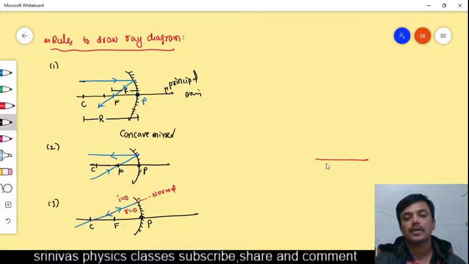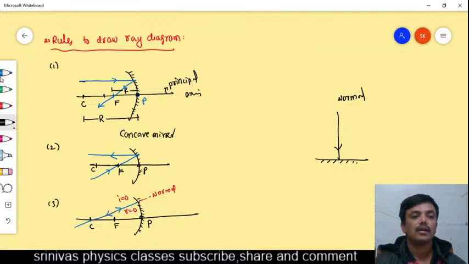It is just like this, I will explain. This is a plane mirror. If a light ray is incident along the normal, this is the normal, after the reflection it will go back along the same direction. Is it right? That means in this case, what is the angle of incidence? This is the incident light ray, this is the normal, so the angle of incidence is 0. This is the reflected light ray, this is the normal, that's why the angle of reflection is also 0.